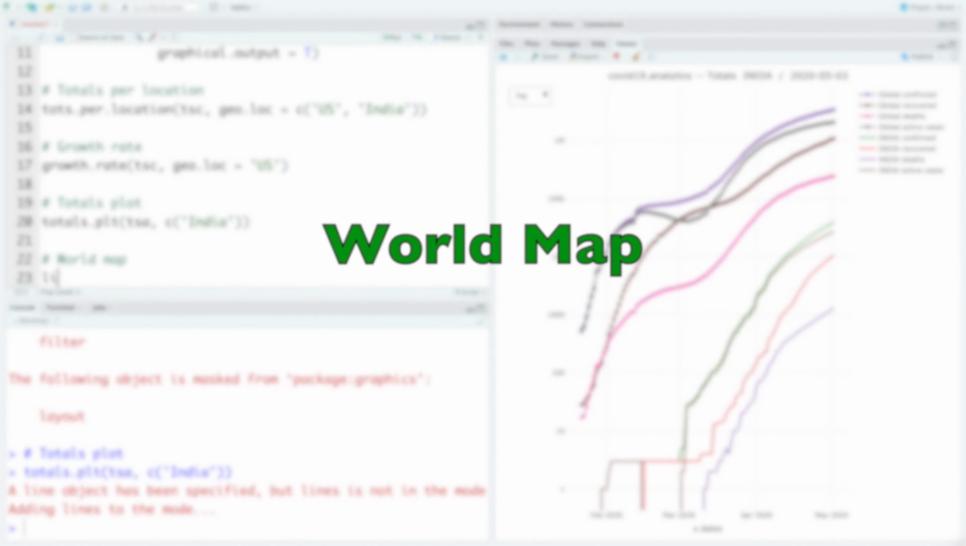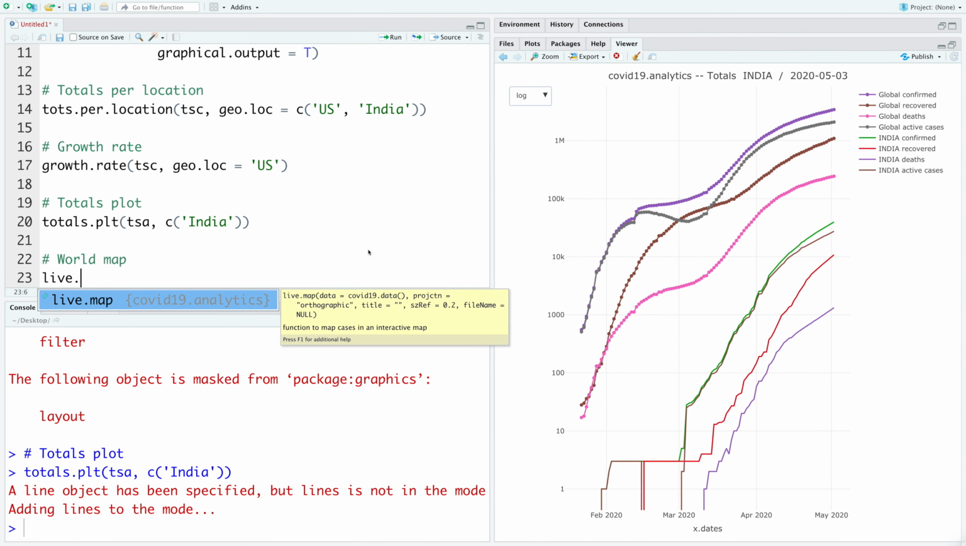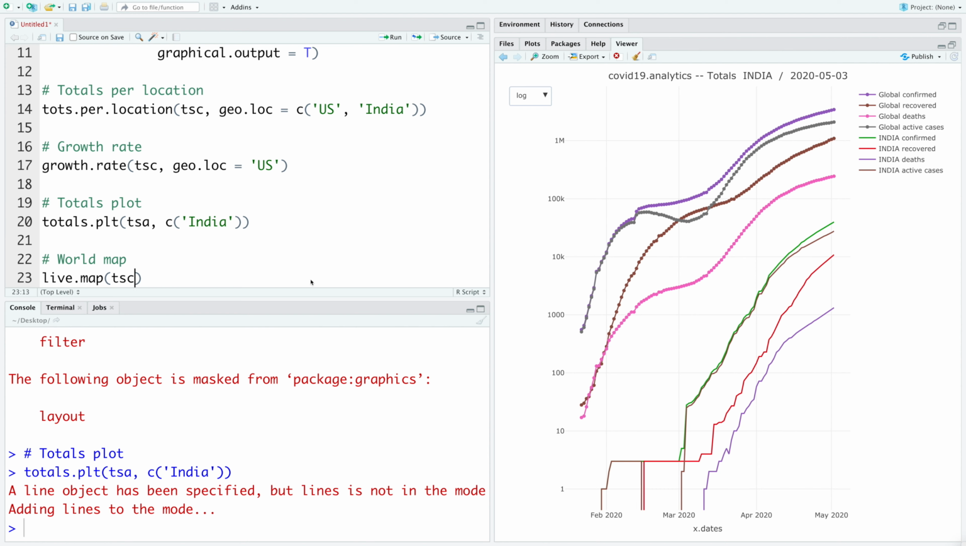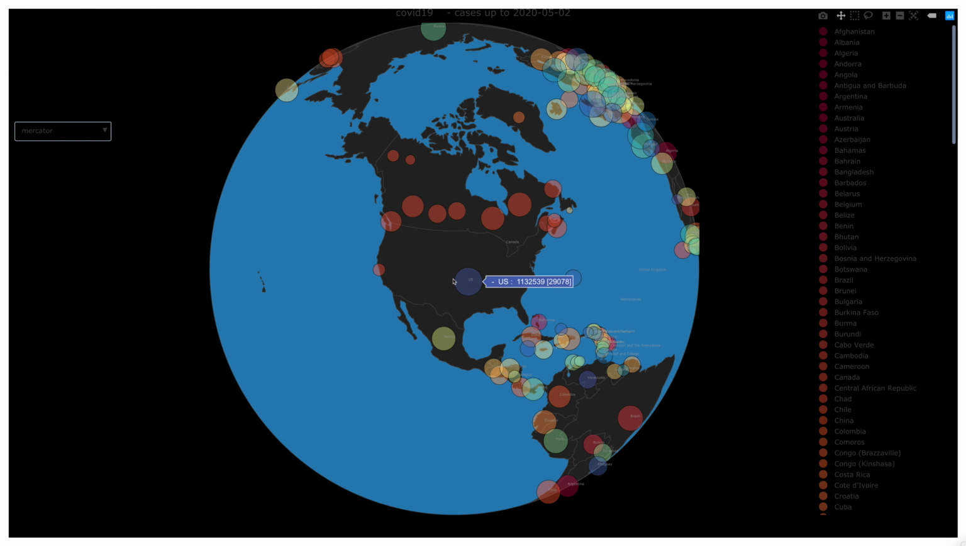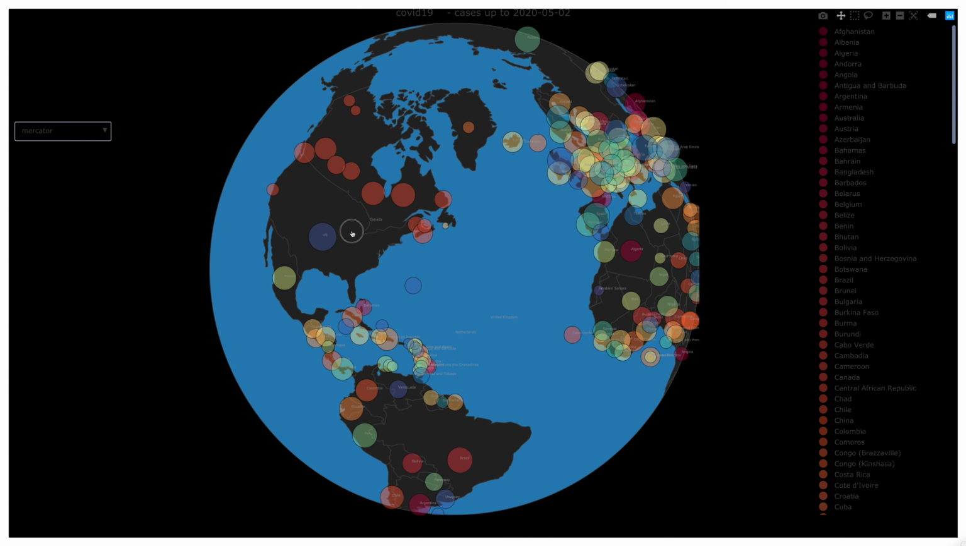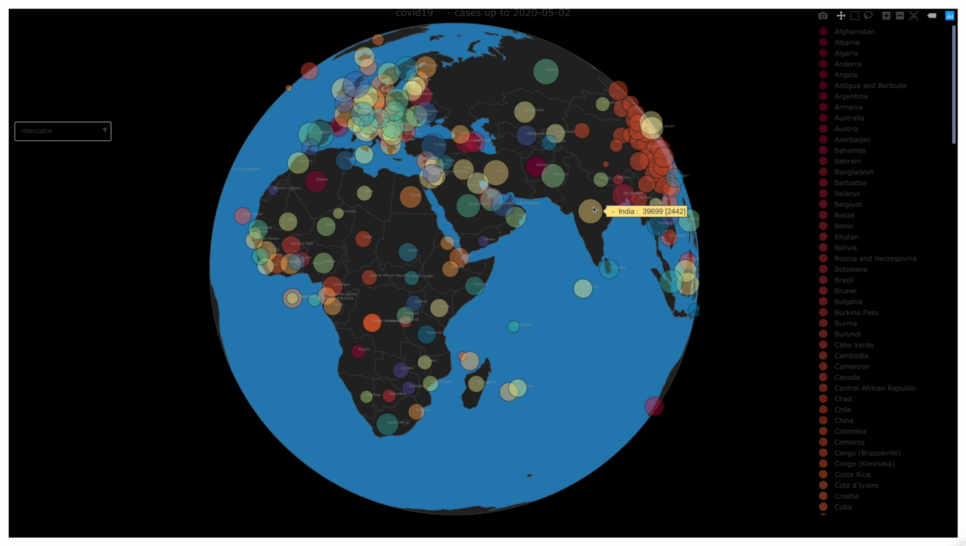So the function that we use is live.map. Let's use TSC. So this is what we have. So this is an interactive plot. You can go to any country and look at the numbers. So for example, India right now has 39,699 cases. Pakistan has about 19,103 cases. And Russia has 124,054 cases.